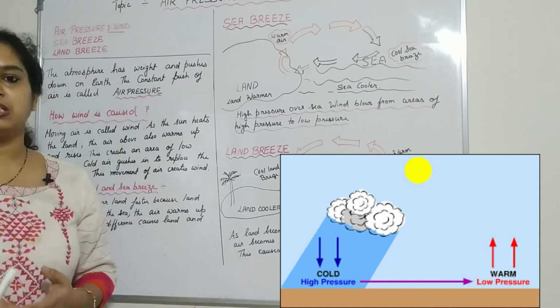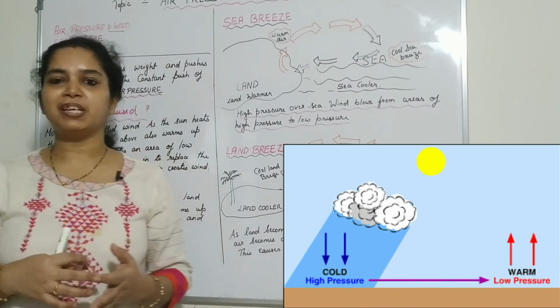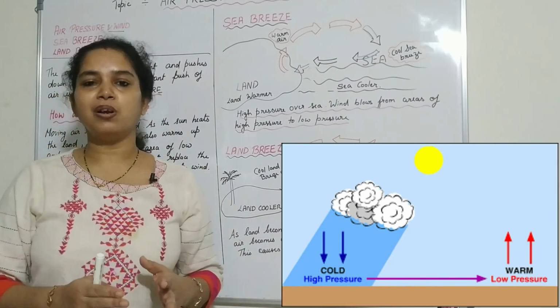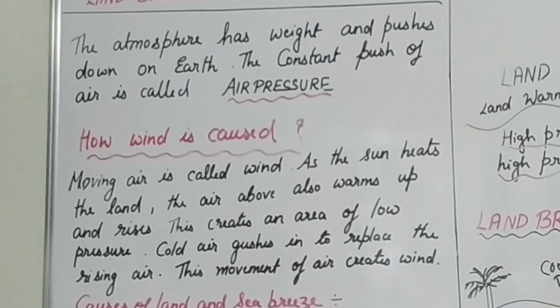Due to this pressure, the wind is there. Moving air is called wind. When the air moves, it is called wind. So how is the air pressure created? Now let's learn how the wind is caused.